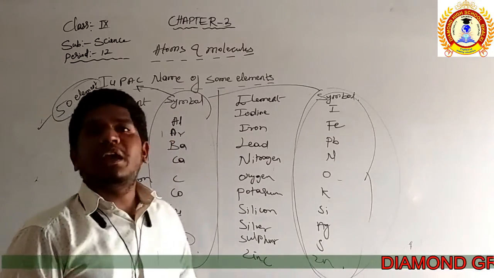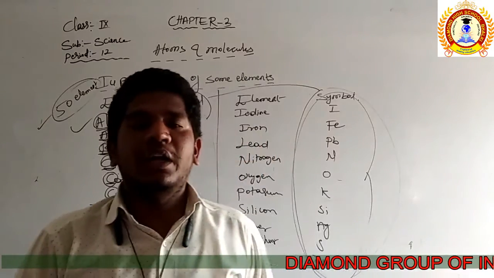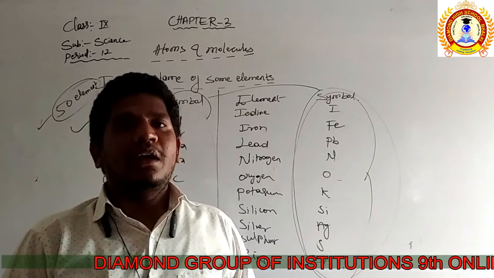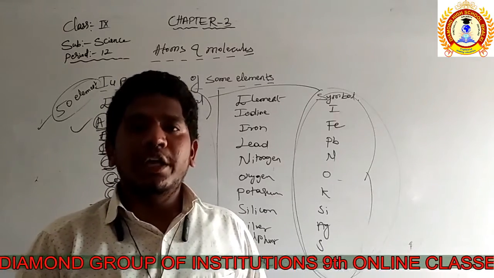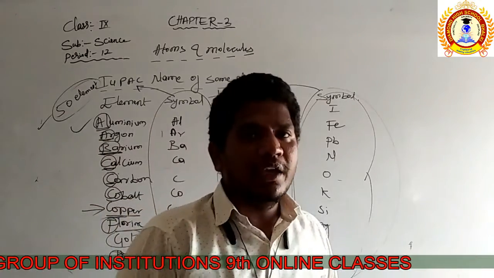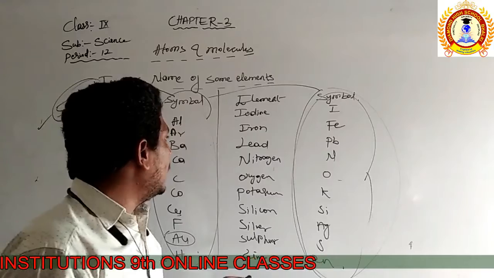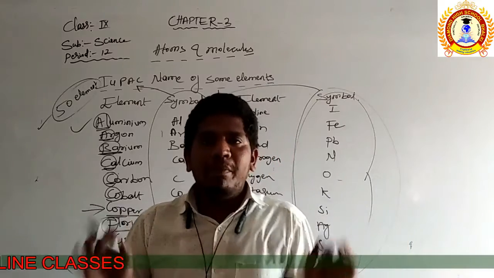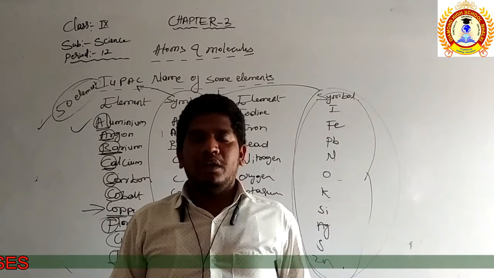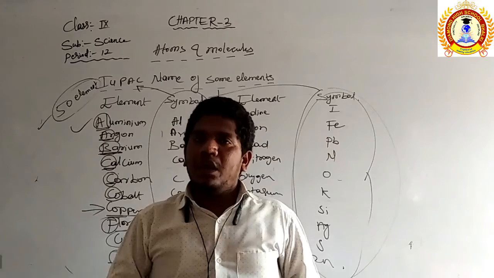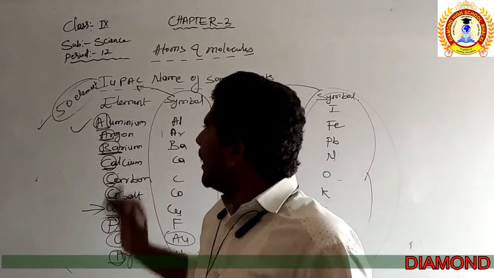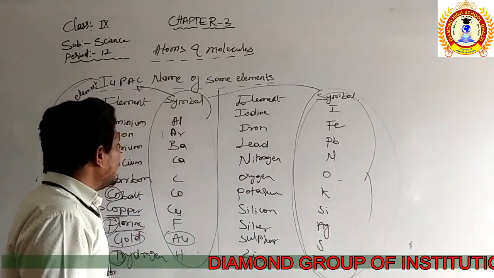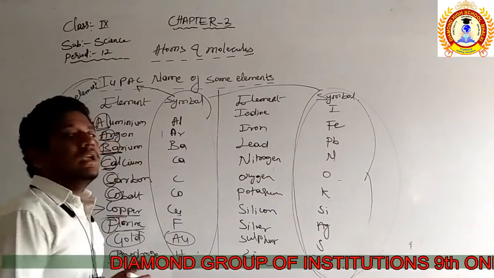Whenever they say aluminum, Al, cobalt, Co, nickel, Ni, copper, Cu, right? Then zinc, Zn, gold, Au, silver, Ag, potassium, K. You need to represent like this, right? And oxygen, O, nitrogen, N, lead, Pb. You have to remember the symbols of the elements always. It is very compulsory for you. In upcoming classes, I hope you will do at least the 50 elements of the periodic table, which is very important. That will be very useful for you.